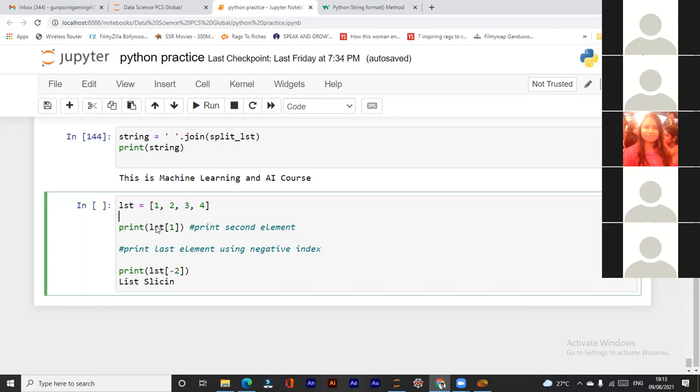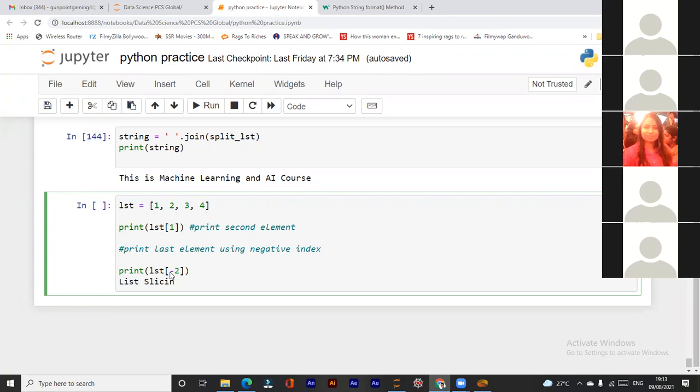Now, print list of 1. Here we have written list of 1 in square brackets, and always use the index number in square brackets. Now we have written 1, so this is 0, this is index number 1. So it will print what? 2. We will get 2 as output, right?